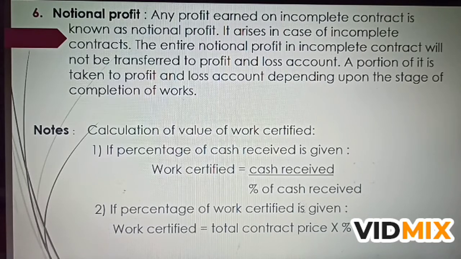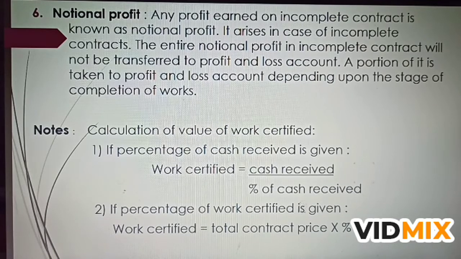The entire notional profit in an incomplete contract should not be transferred to profit and loss account. A portion of it is to be taken to profit and loss account depending upon the stage of completion of work.